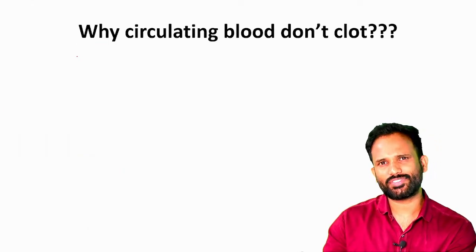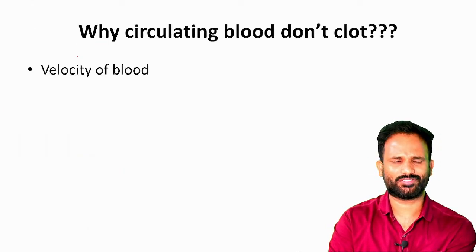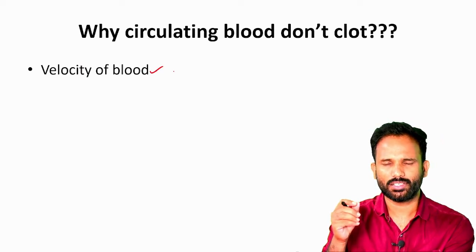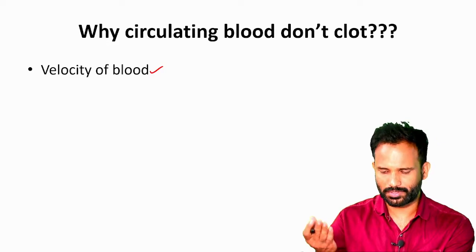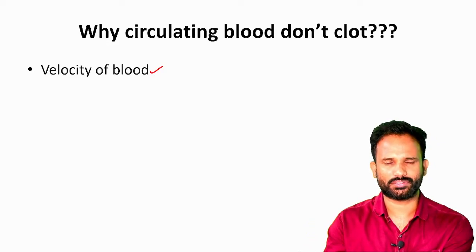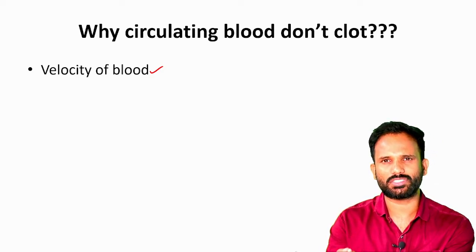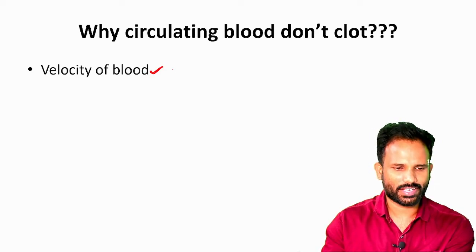And there is one question: why does circulating blood not clot? One, velocity of the blood. If the velocity of the blood is slowed down, like in a bedridden patient for a long duration, there is every chance of formation of deep vein thrombosis, clots in the veins. So velocity of the blood should be maintained.